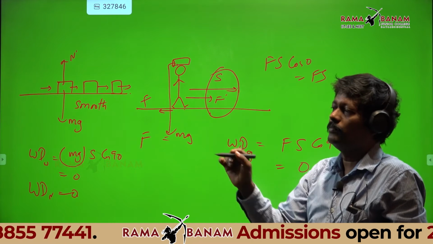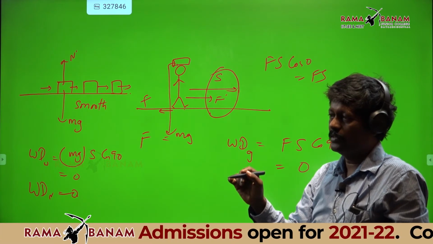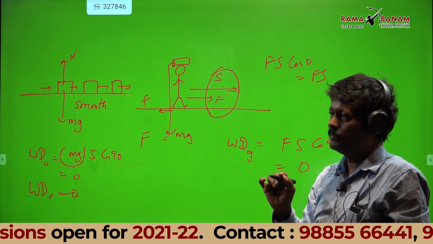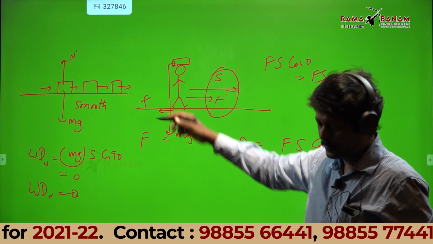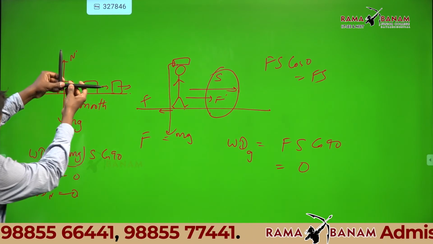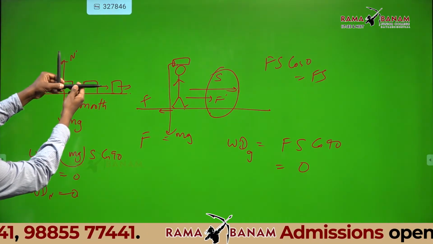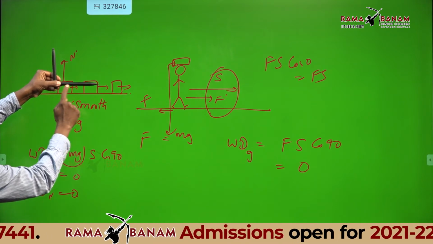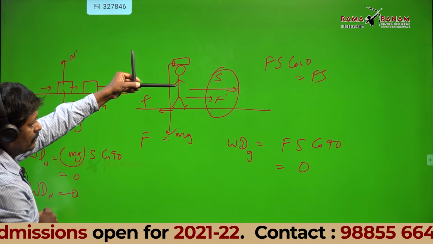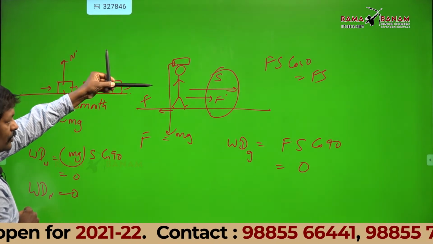Work done by whom? That is the question. Work done by which force? That is important. Here, work done by normal reaction: normal reaction is perpendicular to the surface, displacement is this side. Work done by normal reaction? 0.